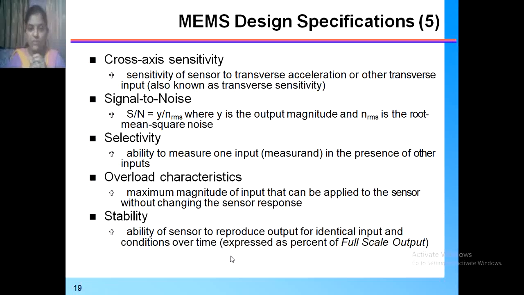So in this session we have seen the most important part of MEMS, that is transducers and sensors. Transducers are the combination of sensors and actuators. So these are very important for why we are going to design MEMS.